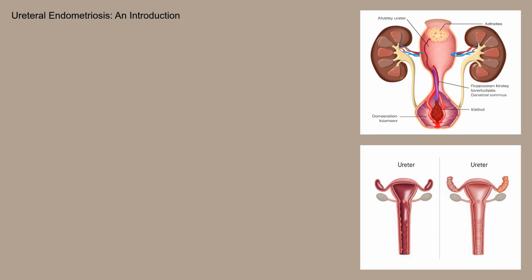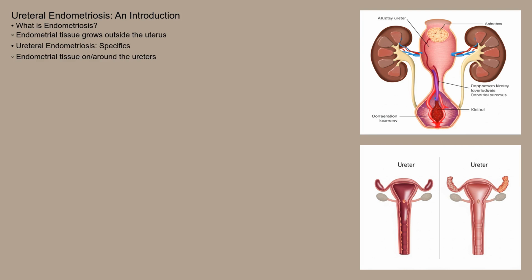Hello and welcome. Today we're diving deep into a specific type of endometriosis, ureteral endometriosis. This is a condition where endometrial tissue, the tissue that normally lines the uterus, grows on or around the ureters. The ureters are the tubes that carry urine from the kidneys to the bladder. It's a complex condition that can significantly impact kidney function and overall health, so let's explore it further.